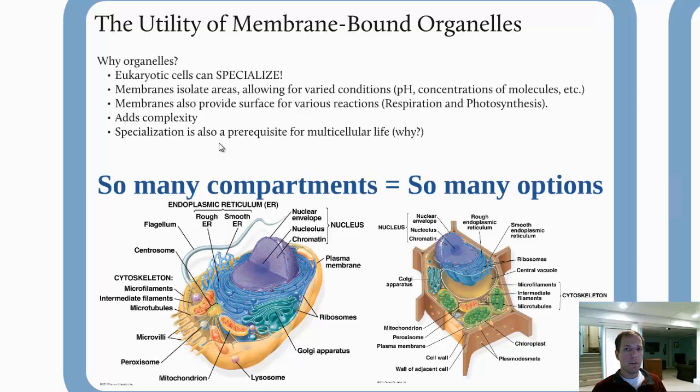So a heart cell, for example, is packed full of mitochondria because heart cells need to process a lot of energy and do a lot of work continuously, day in, day out, throughout the course of an organism's life.